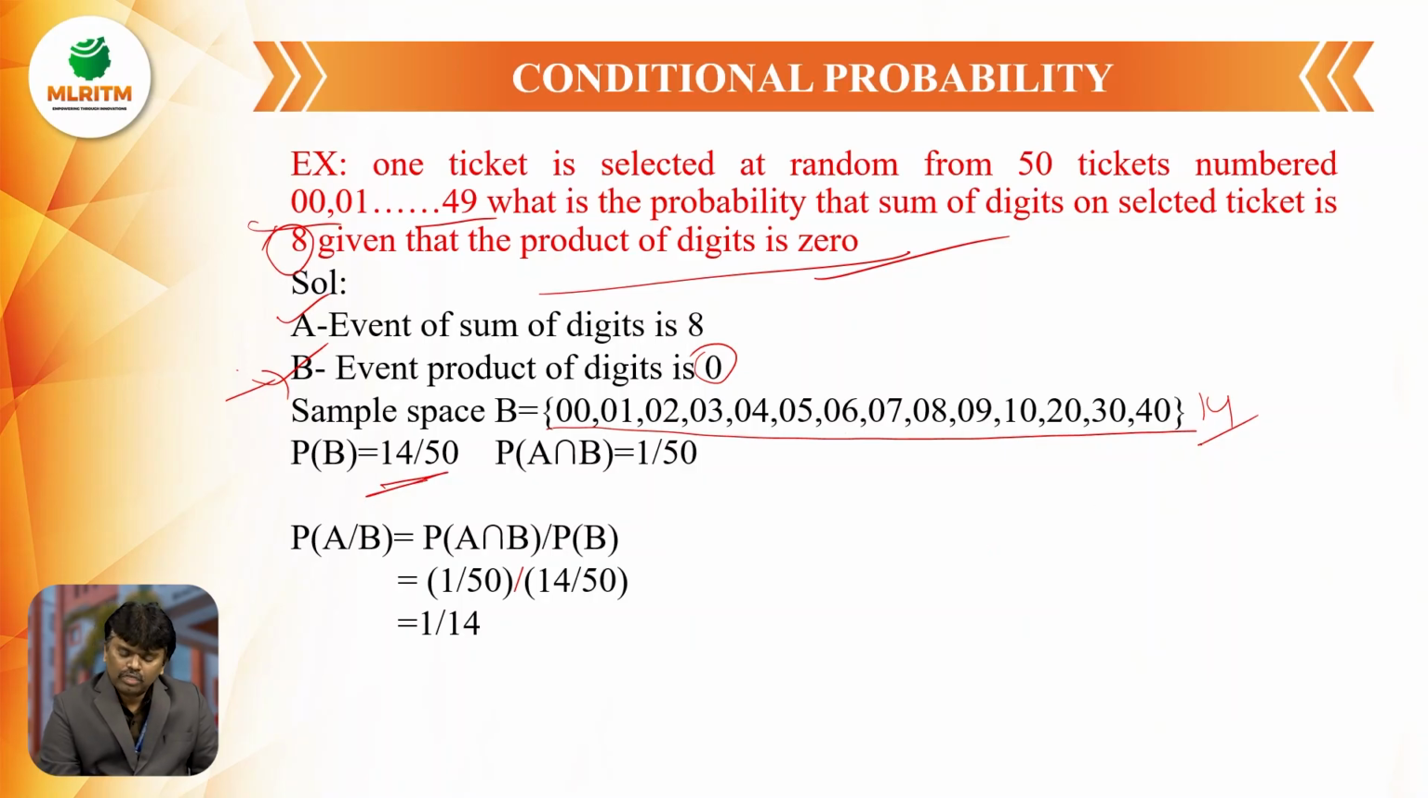Next, out of these 14 numbers, the sum equal to 8 means I am having only one number, that is 0 comma 8. P of A intersection B is equal to 1 by 50, where product is equal to 0 and sum is equal to 8. Then I have to find P of A by B. P of A by B is equal to P of A intersection B by P of B. This is from conditional probability. So 1 by 50 divided by 14 by 50 is equal to 1 by 14. This is based upon the conditional probability. We will solve this problem.